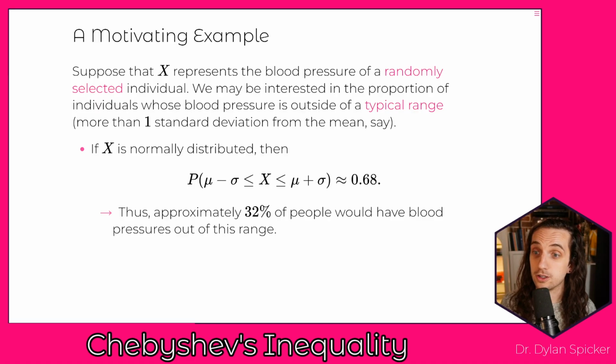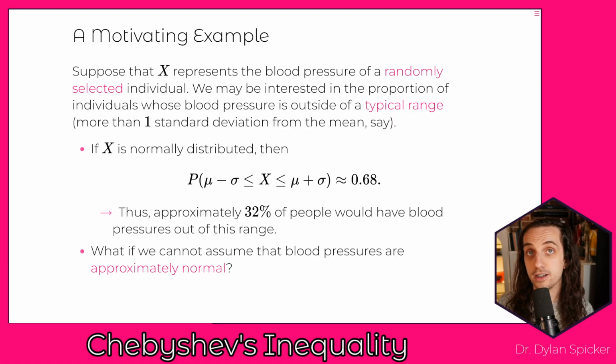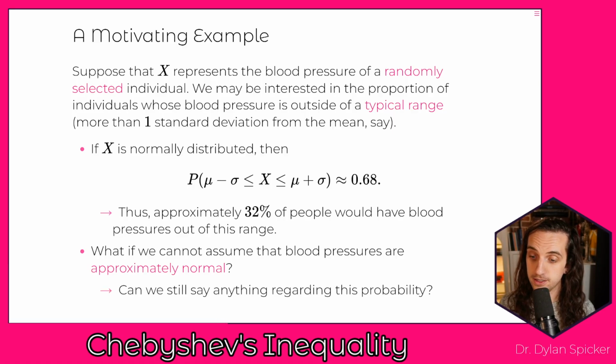And that would be all well and good if blood pressures are normally distributed. But what if we cannot assume that blood pressures are approximately normal? Are we still able to say anything about this probability? And the answer is yes, we can. We're not going to be able to say anything as concrete as it's about 68%, but what we are going to be able to do is actually give bounds on this probability. And in order to do that, we can turn to Chebyshev's inequality.